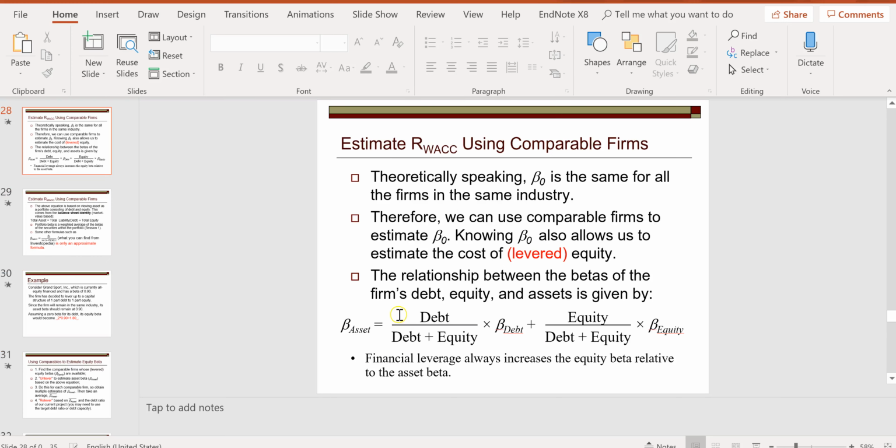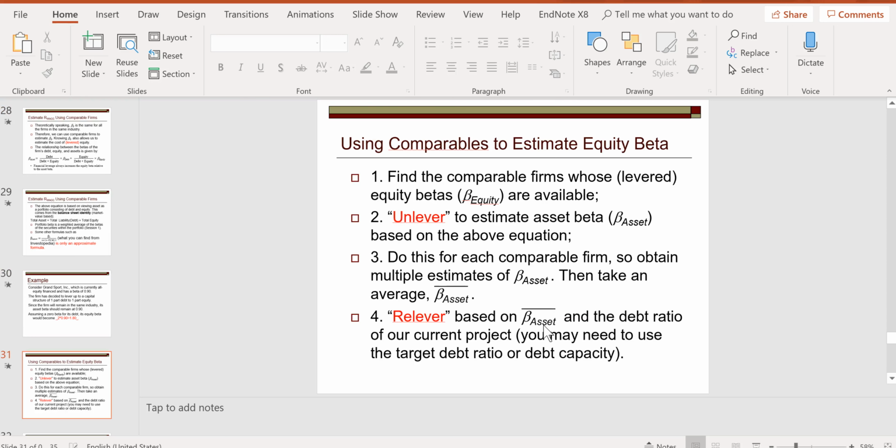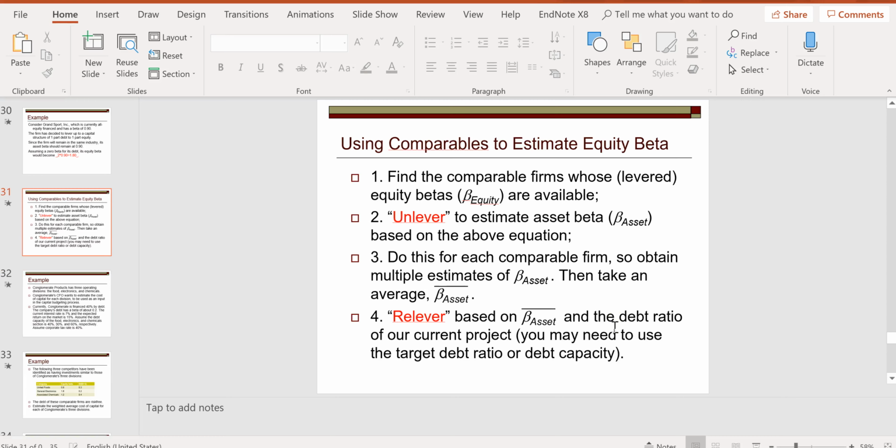We're using the same equation because the relationship always holds, but the debt value ratio will change depending on our project. That's the difference when we do the relevering. And that's basically the steps we need to take in order to estimate the equity beta.